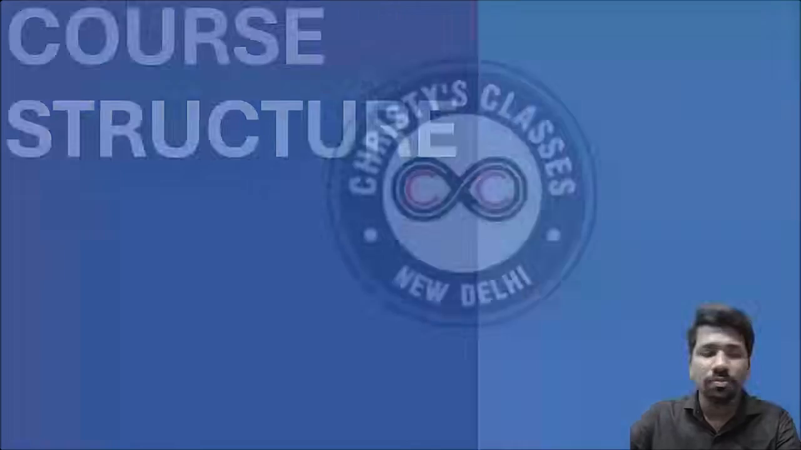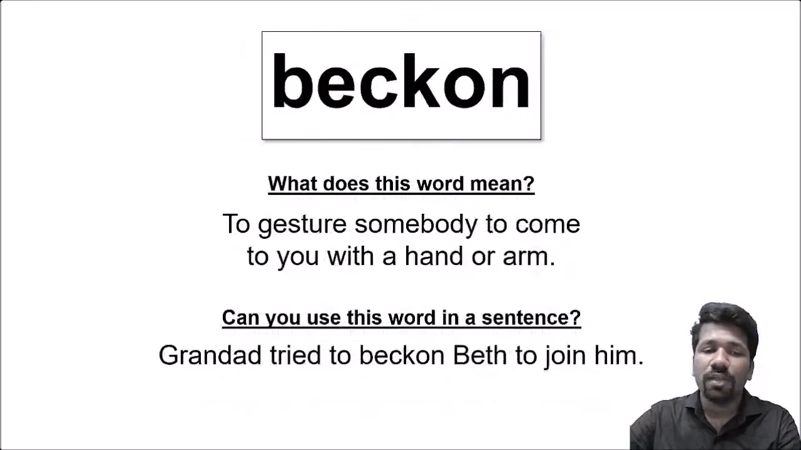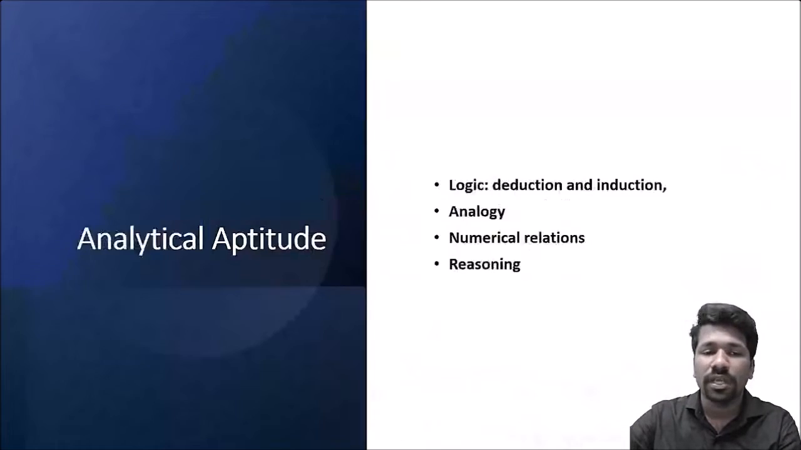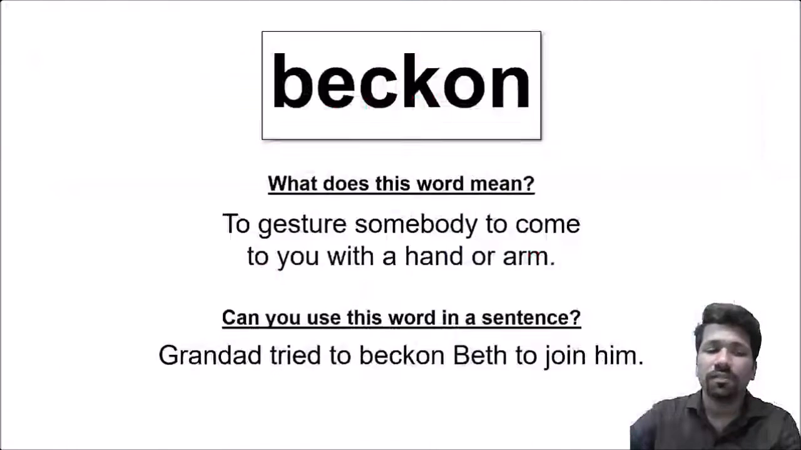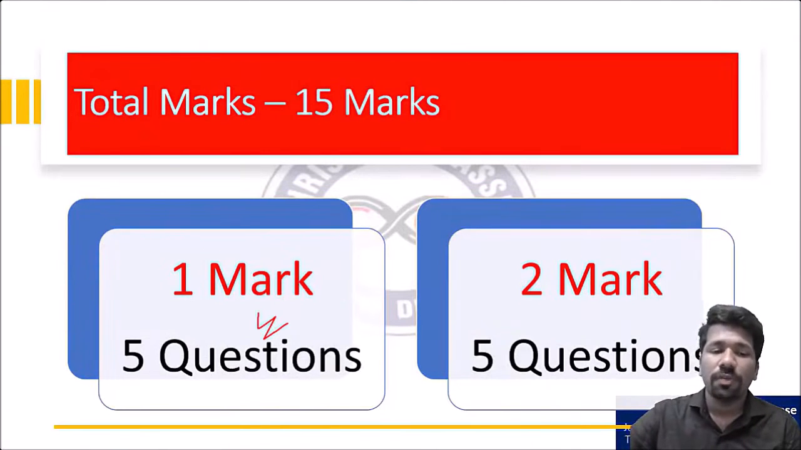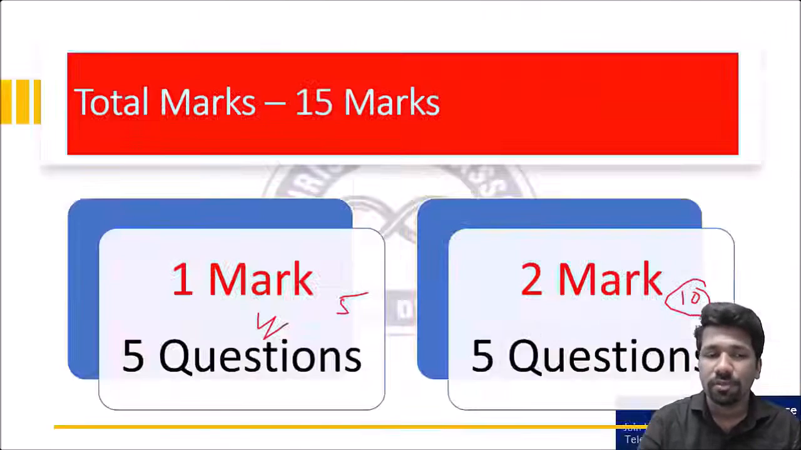10 questions means 5 1-mark questions and 5 2-mark questions. That is how the structure is. 5 1-mark questions means 5 marks totally. 5 2-mark questions means 10 marks. So 5 plus 10, total 15 marks for the general aptitude section.